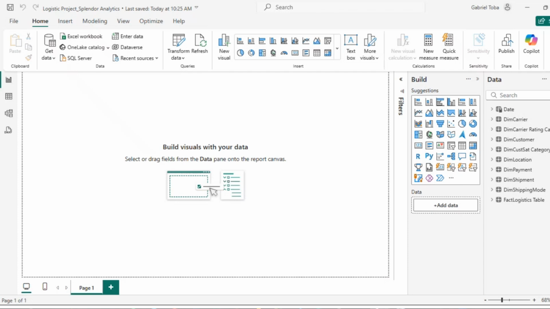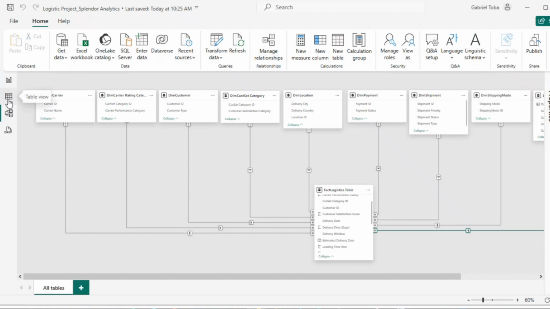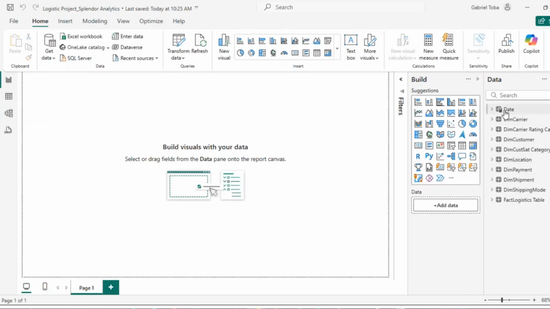So now let's get straight to the video. During the last video, we had the privilege of doing the data transformation, normalizing the data, breaking it down into fact and dimensions table, and then we built our model here, right? And afterwards, we created a custom table, and then we did our date table.